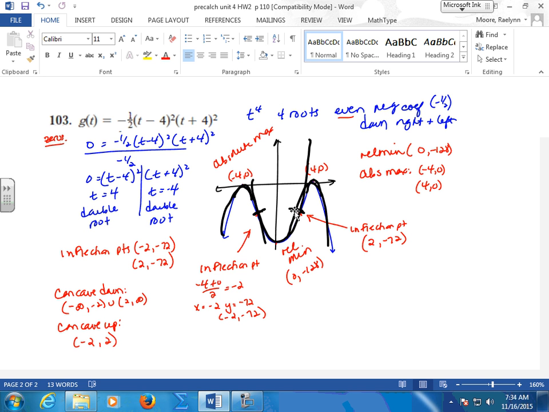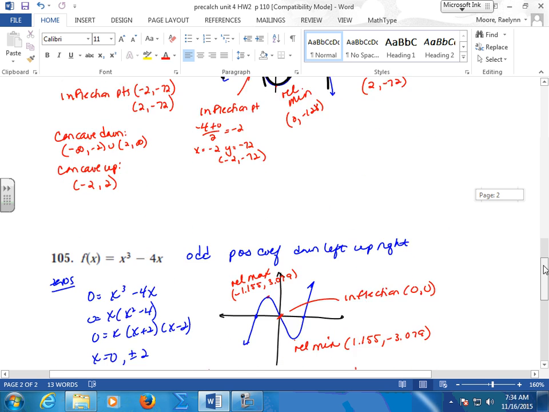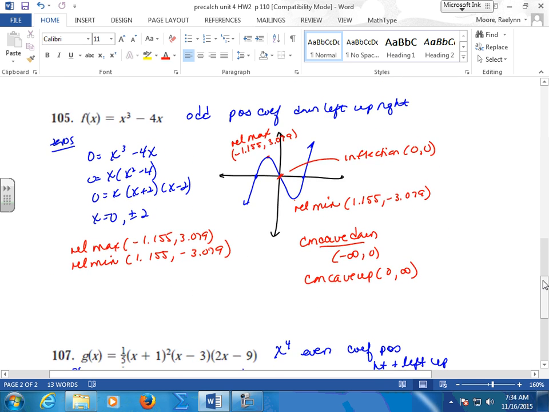Is this an odd function or an even function? It's even. There's symmetry where? Over your y-axis. Good. Okay, your highest exponent is a 3, your coefficient is even. Down on the left, up on the right, you're going to factor. Set them equal to 0. Your inflection point is smack in the middle, right on the origin.